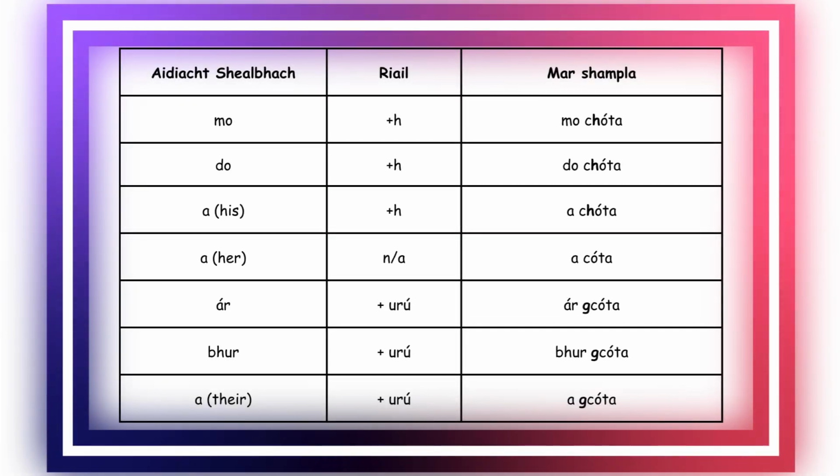So just to recap, if you are putting in the possessive adjective before a word beginning with a consonant, when you have mo, my, do, your, and a, his, you put in a séimhiú. Mo chóta, do chóta, a chóta. When you have a, as in her, you don't do anything, so a cóta. And when you have ár, our, bhur, your plural, or a, their, you put in an urú. So ár gcóta, our coat. Bhur gcóta, your coat. A gcóta, their coat.